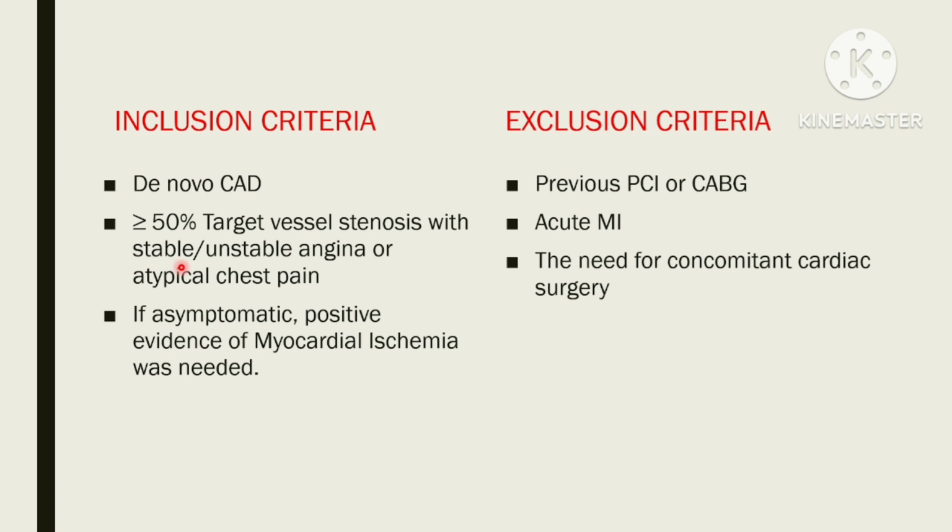The patients with stable or unstable angina or atypical chest pain with de novo coronary artery disease and target vessel stenosis of 50% or more were included in this study. If the patients were asymptomatic, then positive evidence of myocardial ischemia was needed. Previous PCI or CABG, acute myocardial infarction, and the need for concomitant cardiac surgery were the exclusion criteria.